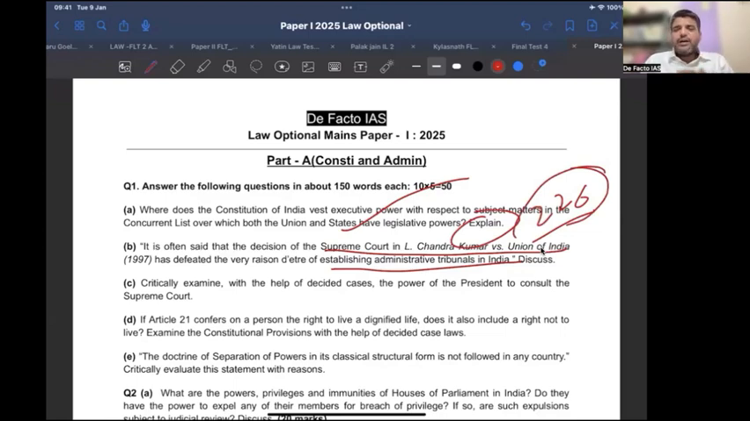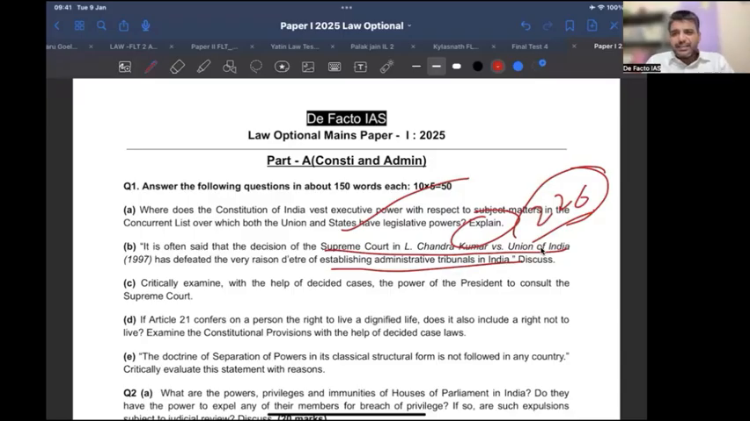After NGT, and NCLAT also, you cannot directly go to the Supreme Court. You will have to go to the High Court, which can issue writs. So that 226 becomes a problem. That was the question. I also asked this because it was being debated a lot: why is the tribunal getting to be a problem?